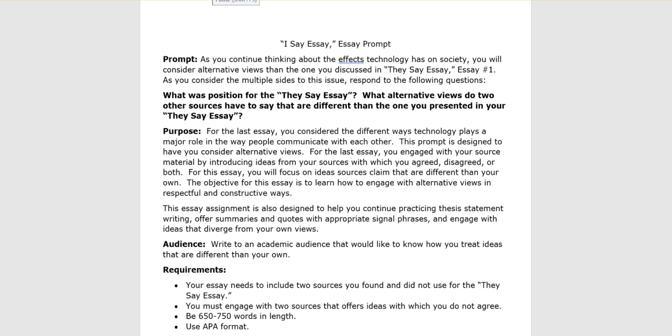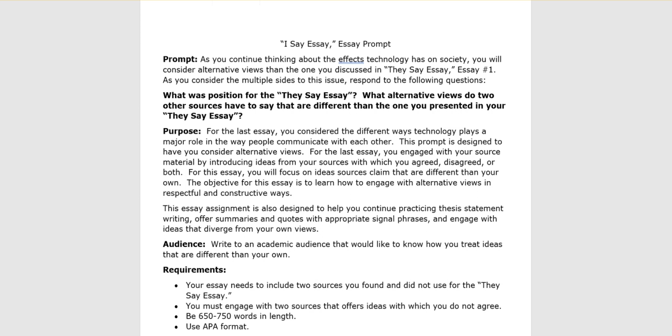In this video, I am going to review how to access the library databases to help you find sources for our next essay prompt. By now, you've reviewed the essay prompt. If you haven't, I say pause this video, go to Canvas, and download the essay prompt that I have pulled up here. Take your time to review it and make sure you fully understand what the prompt is asking you to do.